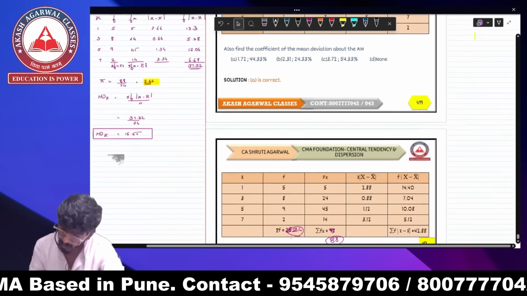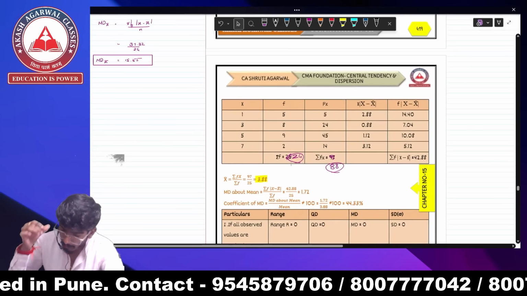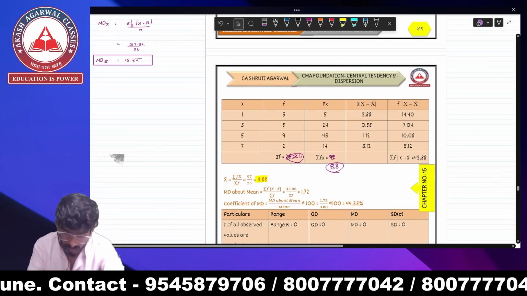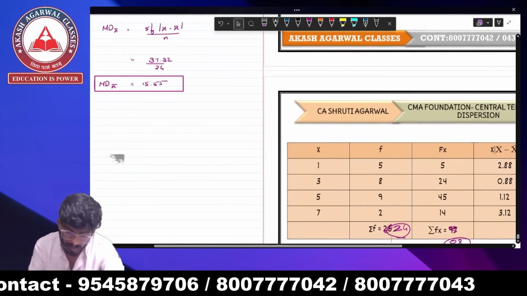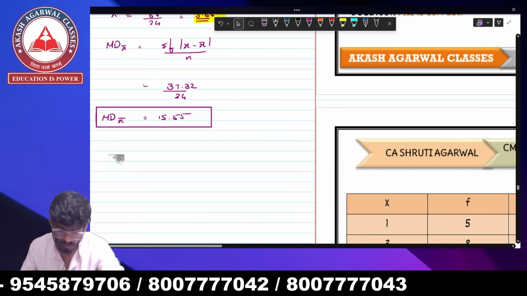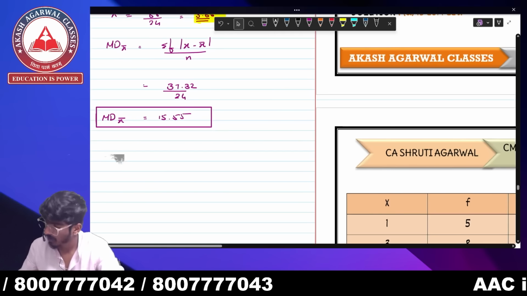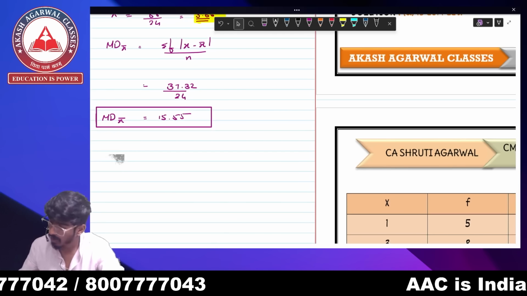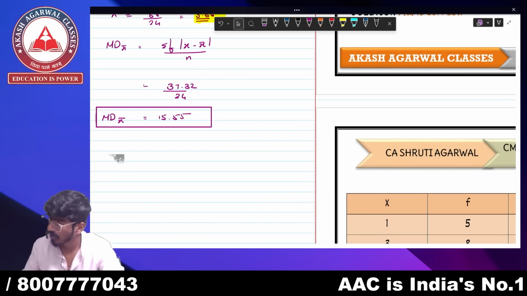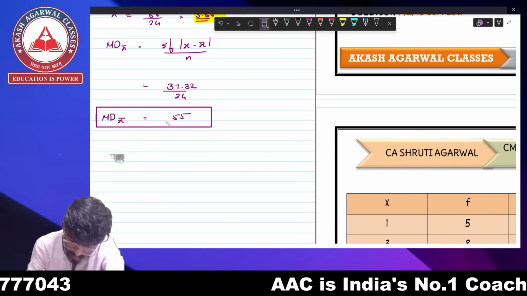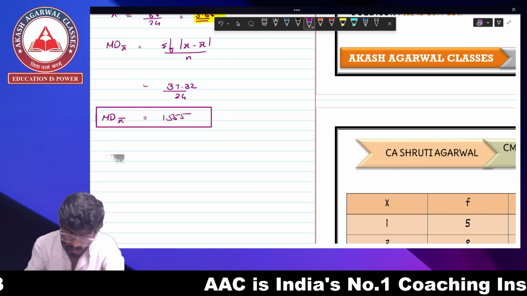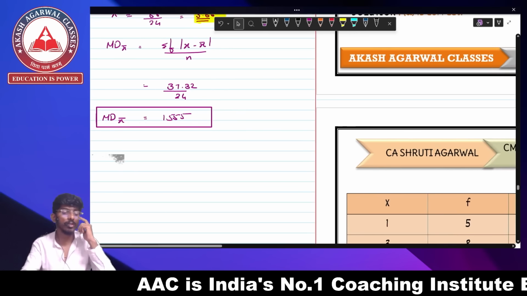Our answer is 1.55. So the mean deviation is 1.55. Just let me check once more. 37.32 divided by 24. 1.55, sorry, I saw the wrong point. 1.5555. So this is your mean deviation.